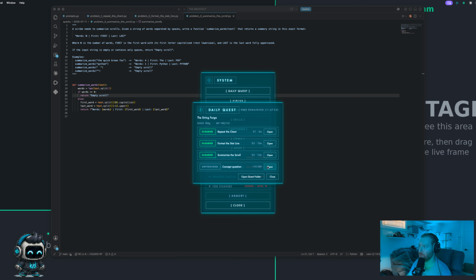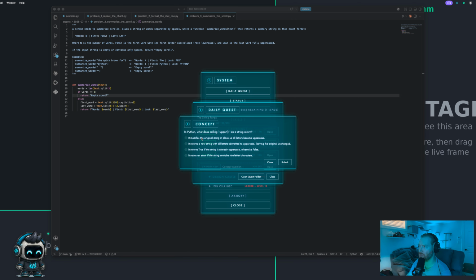So it does also give me a concept question, which pops up. It's just a multiple choice question. So in Python, what does calling upper on a string return? It modifies the original string in place, so all letters become uppercase. That is what it does. Um, returns a new string. Oh, no, it doesn't modify the original string. It returns a new string. It does return a new string. I am so good at this. Amazing. Amazing.